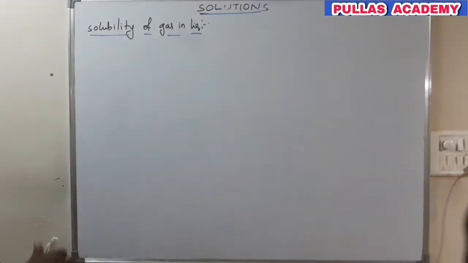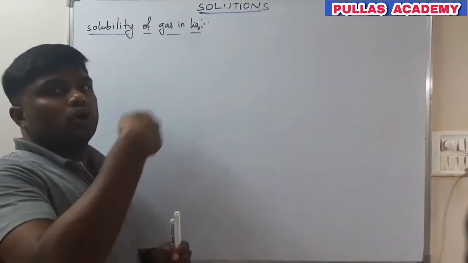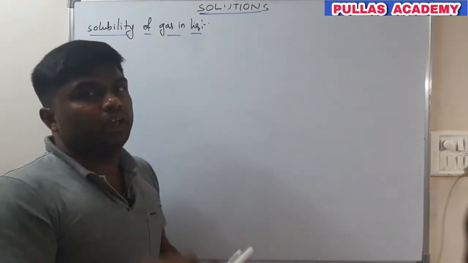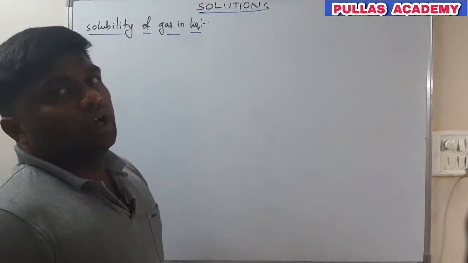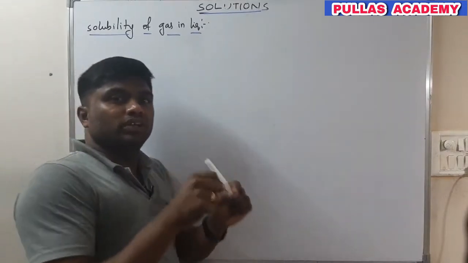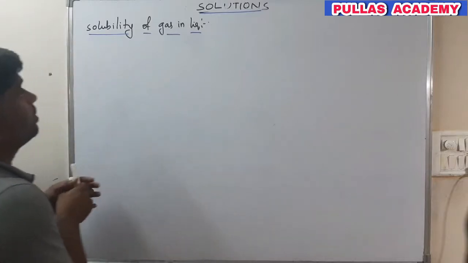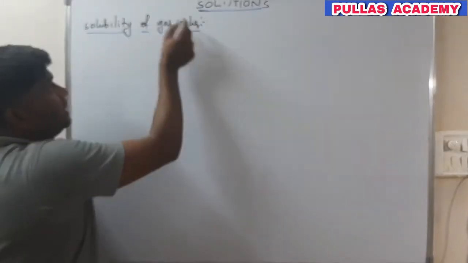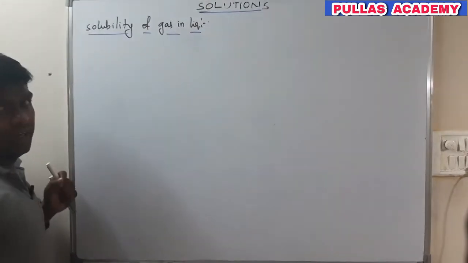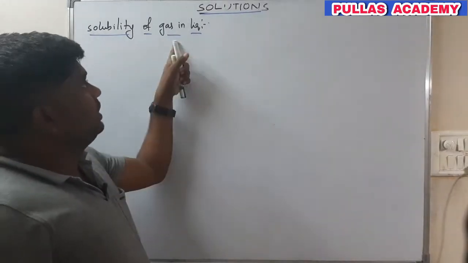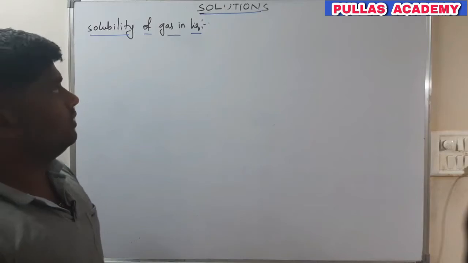Here we already discussed the solubility of solid in liquid. Solubility is the amount of solute that is dissolved in the unit amount of solvent. Here also, the amount of gas that is dissolved in the unit amount of liquid is the solubility of the gas in liquid.